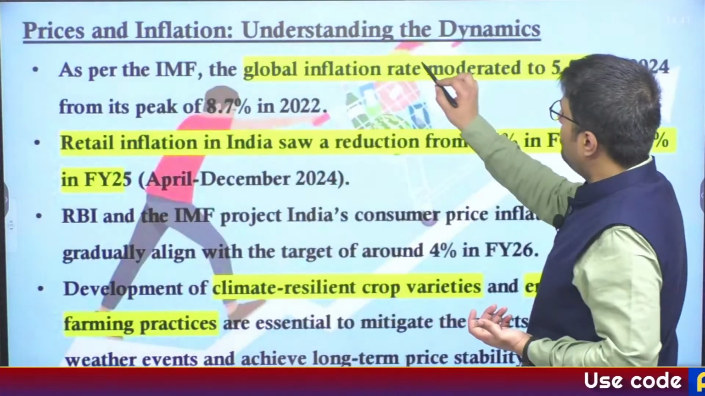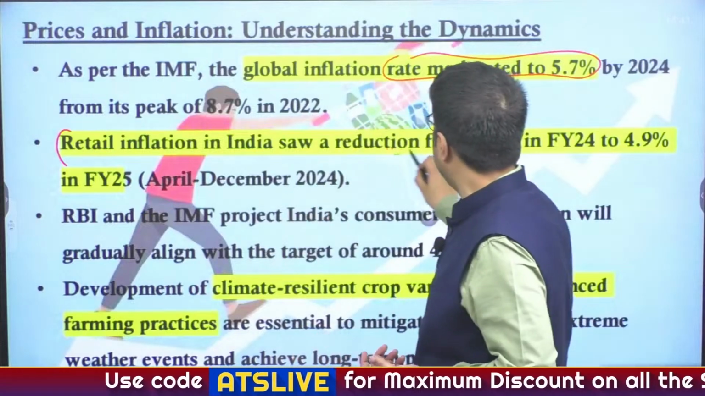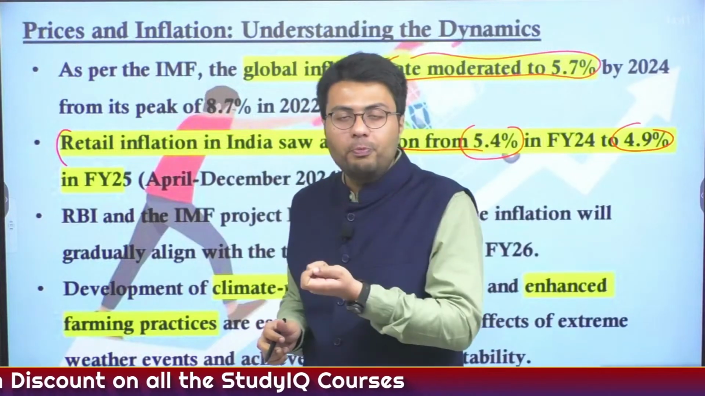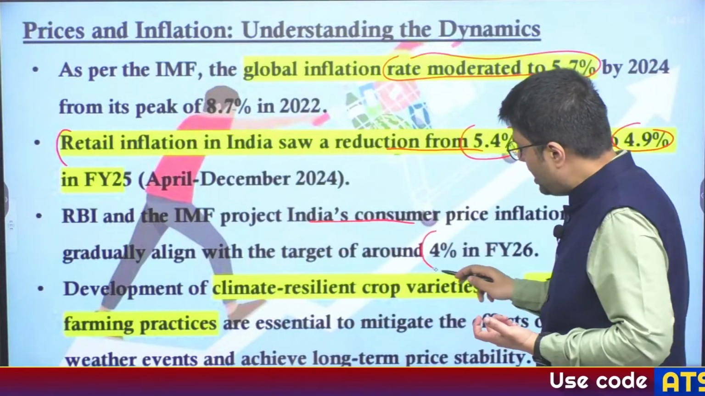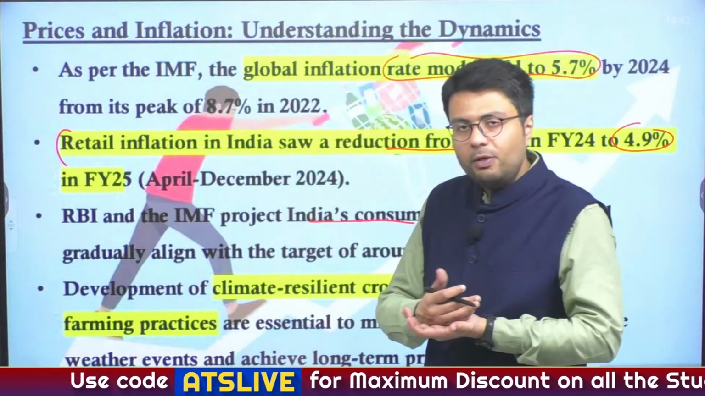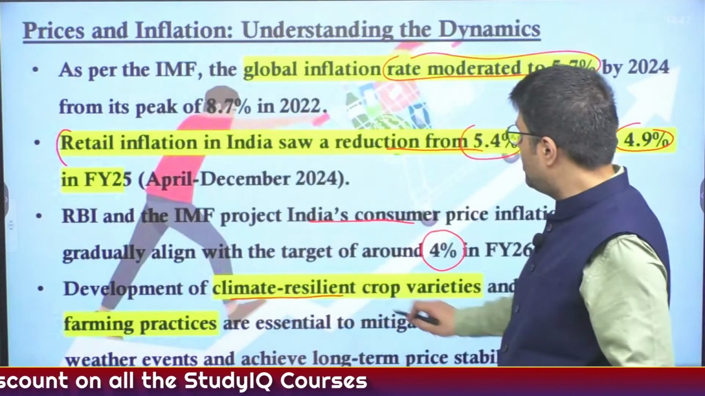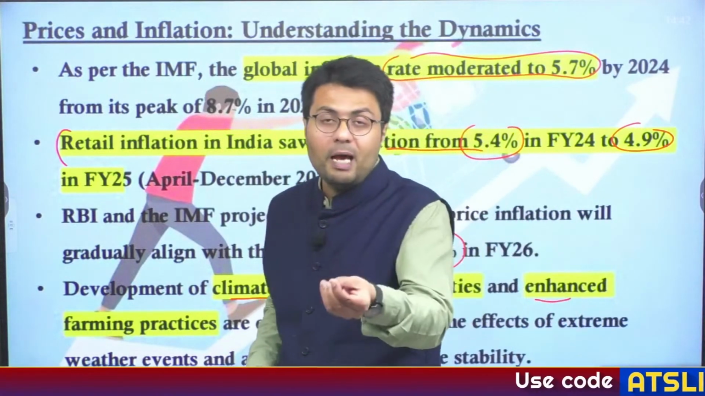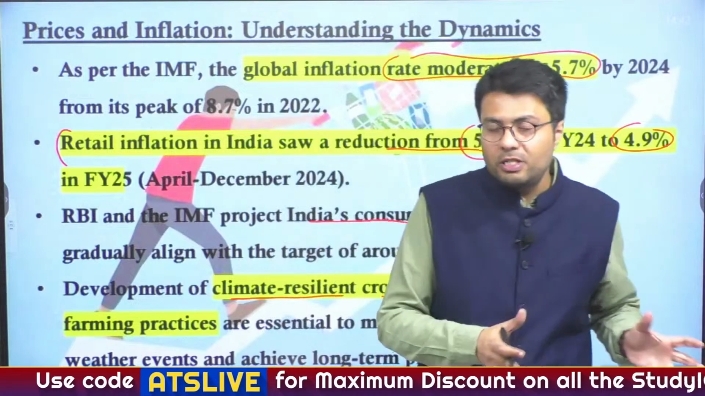Now the global inflation rate has also moderated to 5.7%, whereas India's retail inflation rate also saw a reduction from 5.4% to 4.9%, primarily due to the cooling off of food product prices. And RBI and IMF project that India's consumer price index will stay very close to the 4% level in the next financial year, which means the inflation prospect will not trouble us as much as it did in this financial year. Also, what we need are climate resilient crop varieties and enhanced farming practices so as to prevent these crops from being damaged by weather events and also enhance their resilience in cases of increased disturbances in weather in the future.